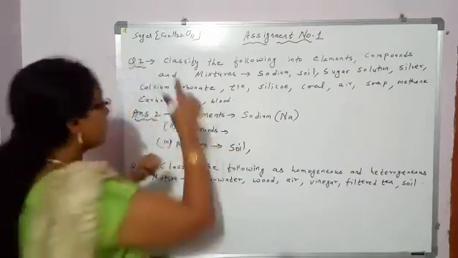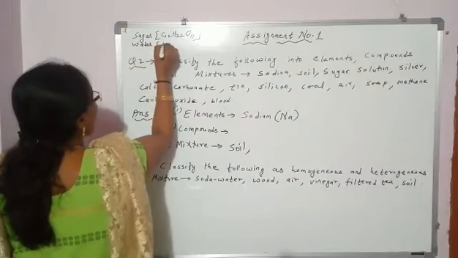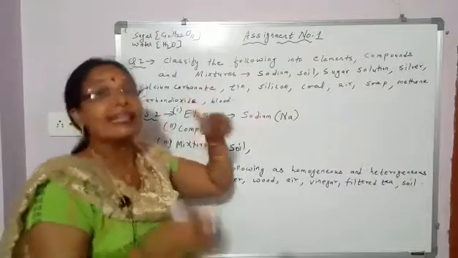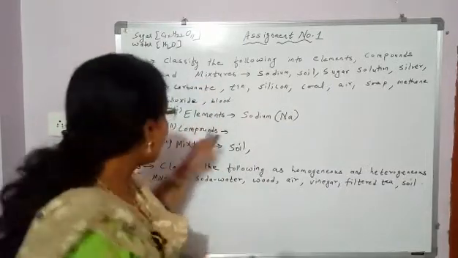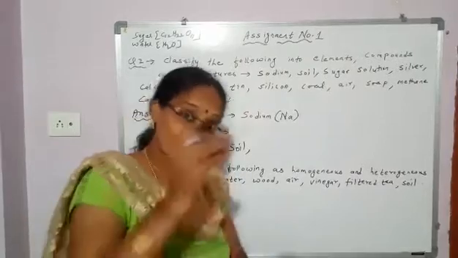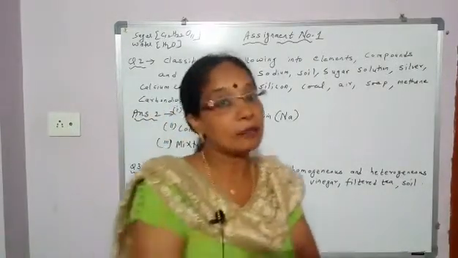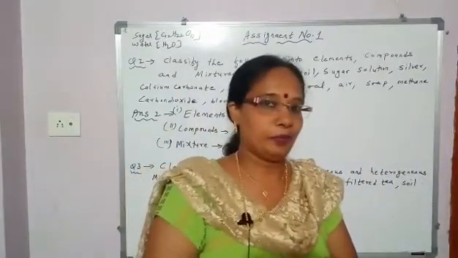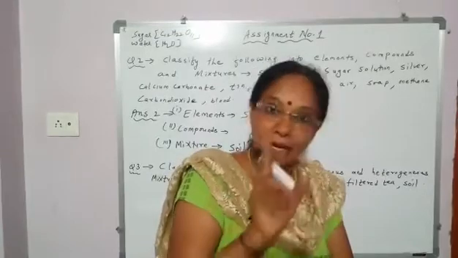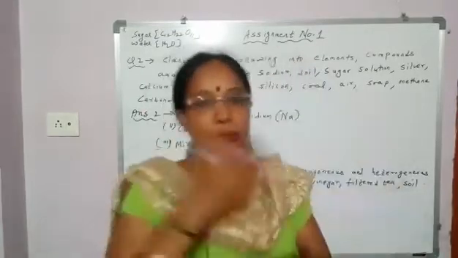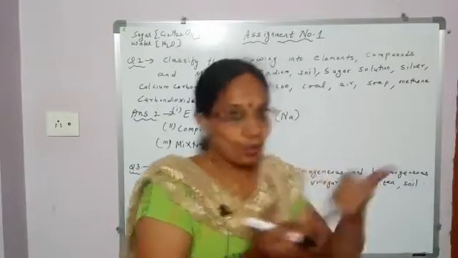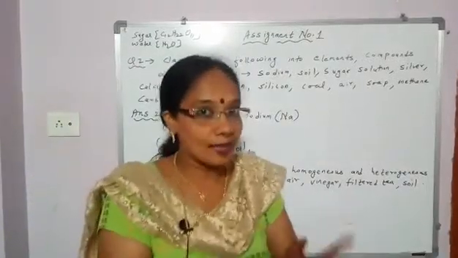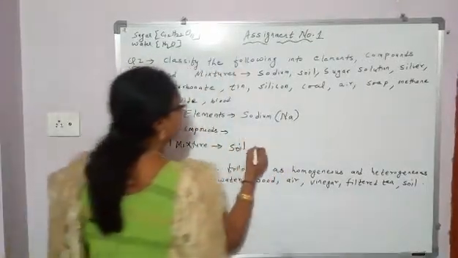Sugar is dissolved in water. And what is water? H2O. Again, water is a compound. So here two compounds are mixed in any ratio. So what is it? It is a mixture. But once the sugar is dissolved in water completely, the composition becomes the same throughout. So what kind of mixture is it? Homogeneous mixture. What is a mixture? Mixture is made up of two or more elements or compounds mixed in any ratio. So sugar solution is made up of two compounds mixed in any ratio. So sugar solution will come under mixture.